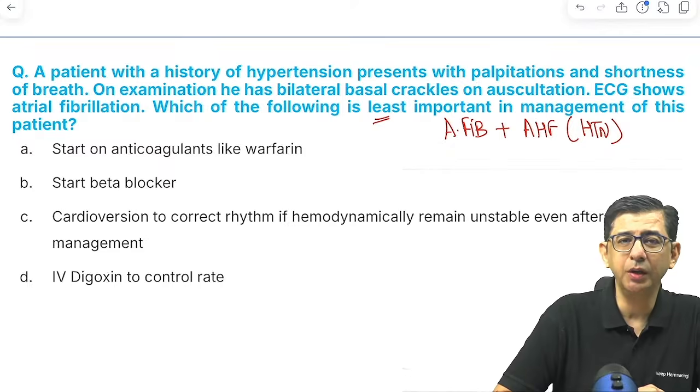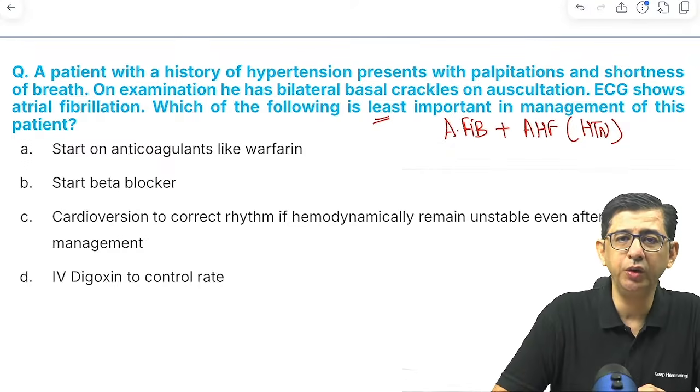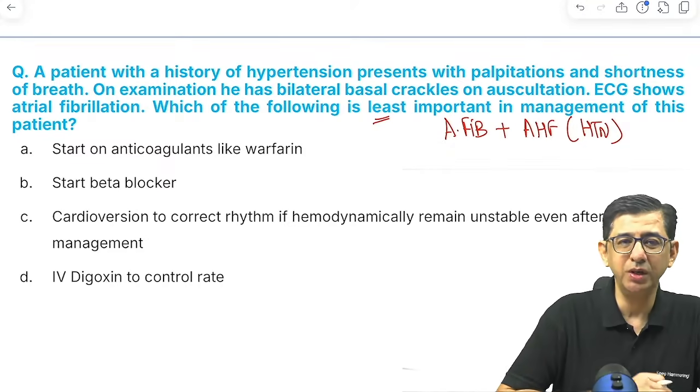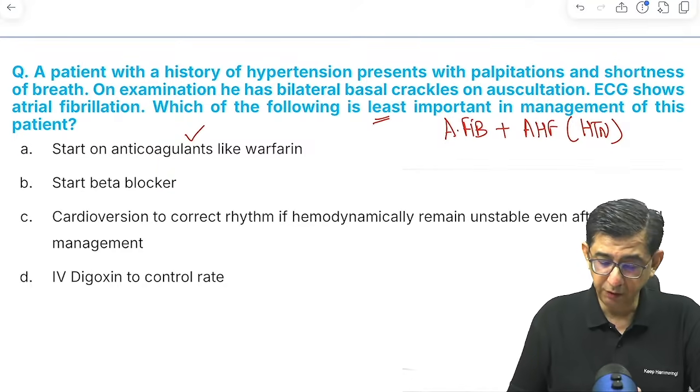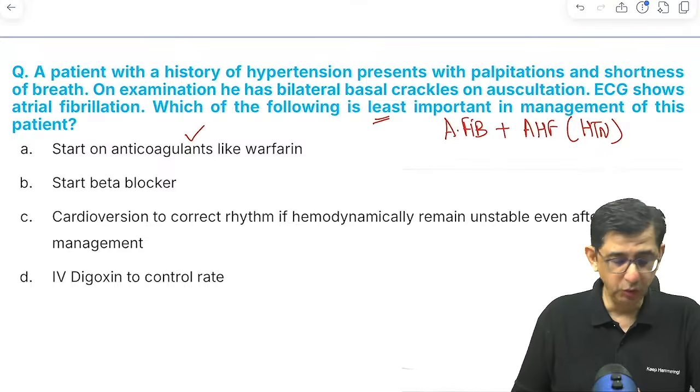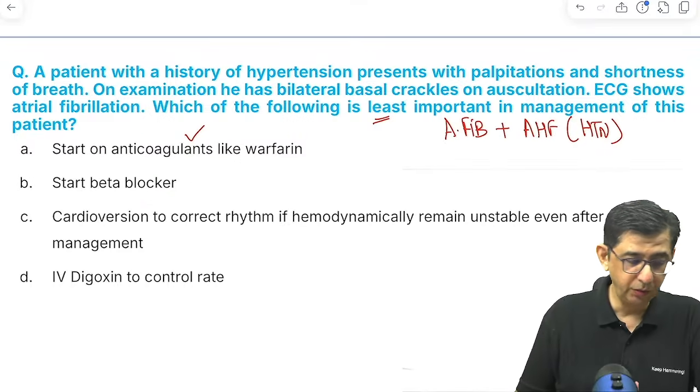Yes, we will do this. If atrial fibrillation is documented in the patient, we will plan to start anticoagulants like warfarin. Makes sense in this patient. Which of the following is least important? Digoxin to control rate. Okay.